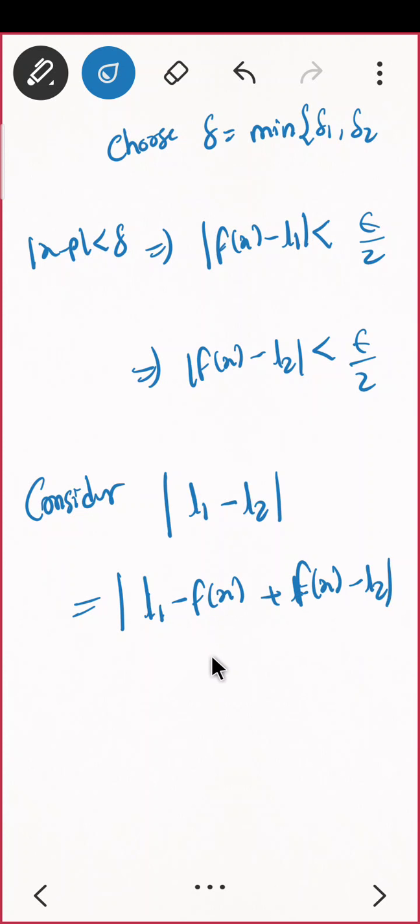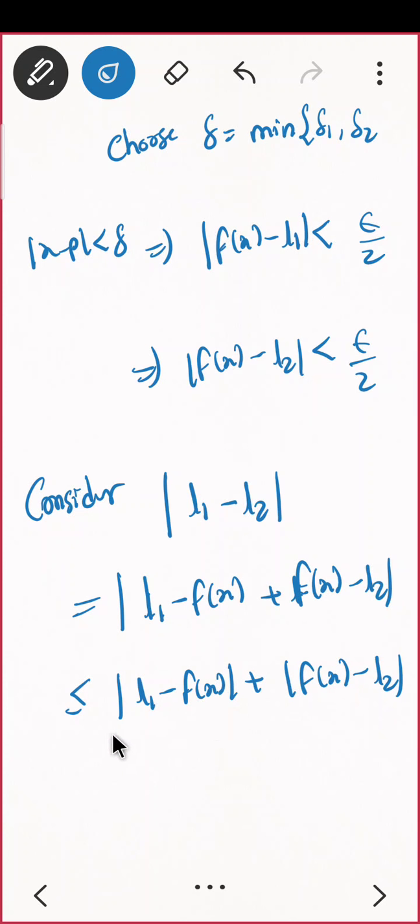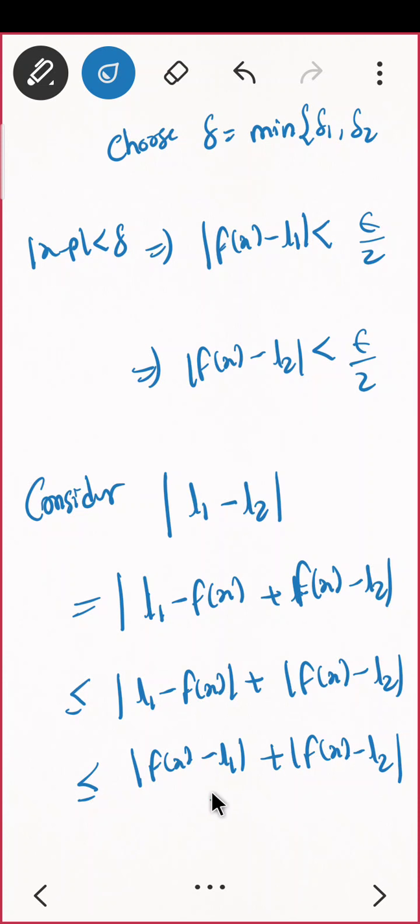So what is next? Triangle inequality. This will be less than or equal to mod of L1 minus f of x plus mod of f of x minus L2, and the sign doesn't make any difference. I can write it as less than or equal to mod of f of x minus L1 plus mod of f of x minus L2, and you already know what that means. That means this is less than epsilon by 2 and this is also less than epsilon by 2, so that is equal to epsilon.